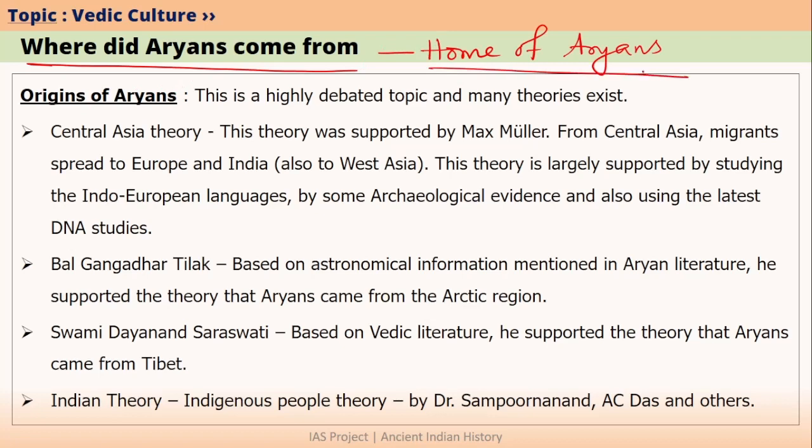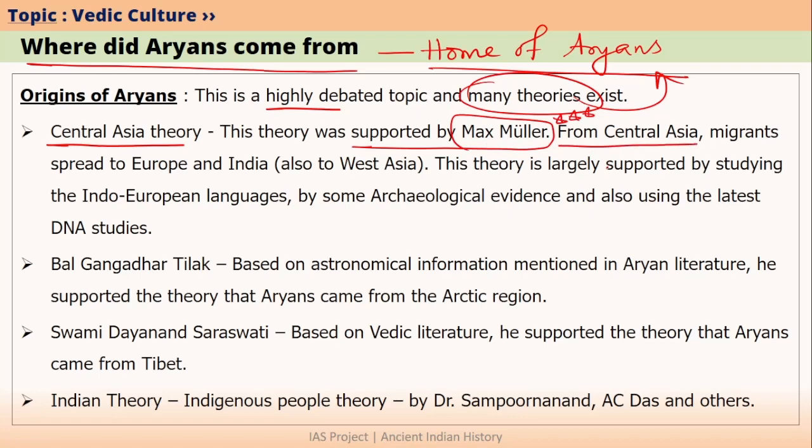So the home of Aryans is a very highly debated topic. Therefore, we have many theories for the home of Aryans. The first and the most important theory probably is Central Asia as home of Aryans. The most important proponent of this theory is Max Muller. Max Muller said that the original home of the Aryans was Central Asia.